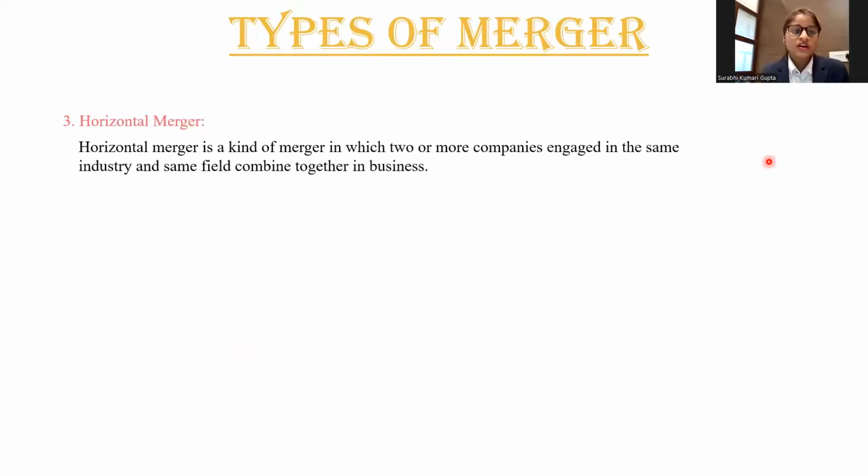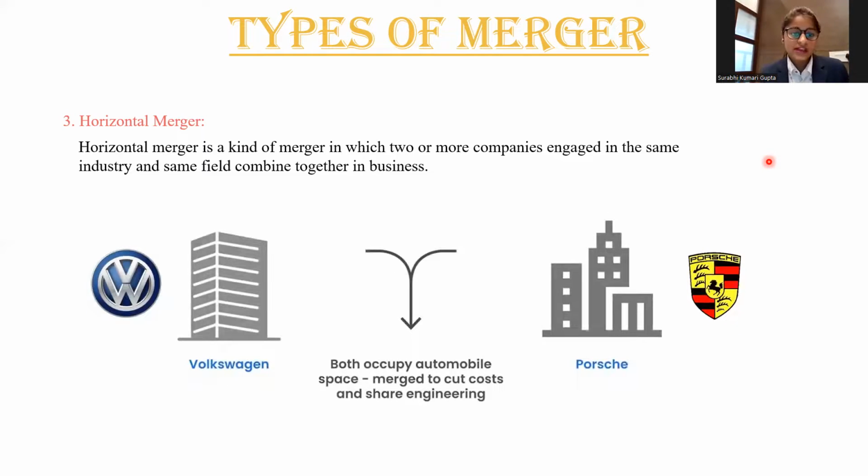Horizontal merger. A horizontal merger is a kind of merger in which two or more companies engaged in the same industry and same field combine together in business. Example, Volkswagen and Porsche. Both occupy the automobile space, and merge to cut costs and share engineering.